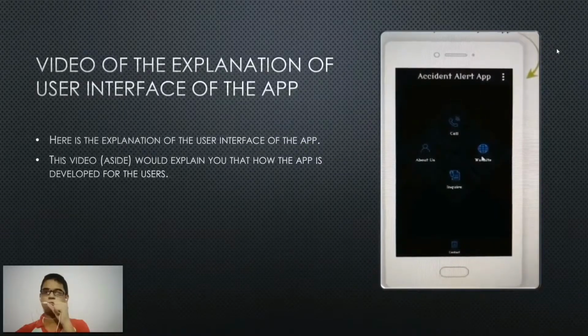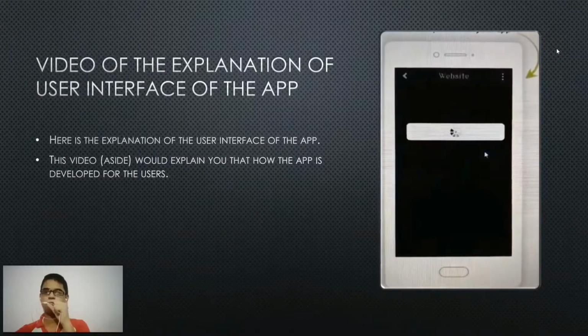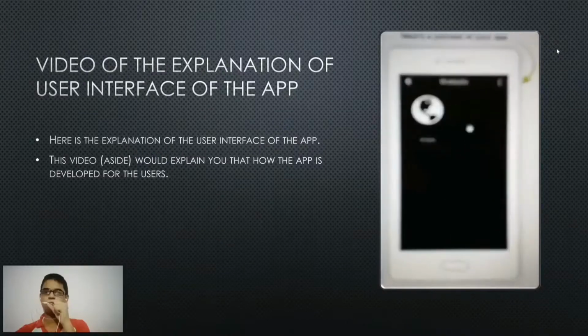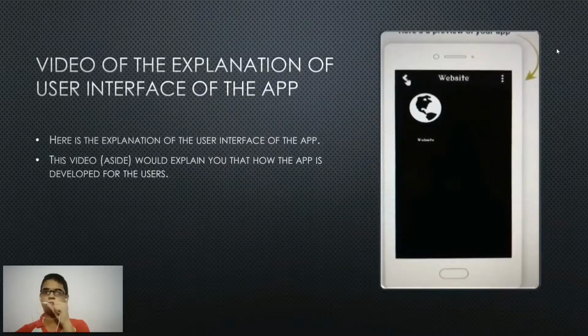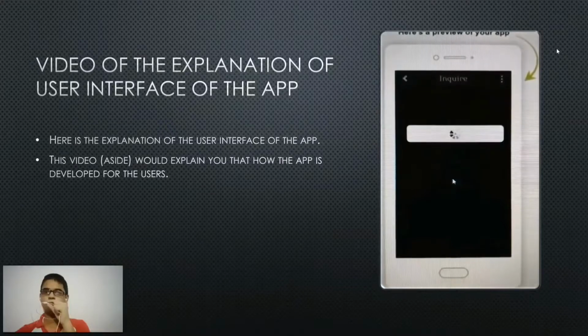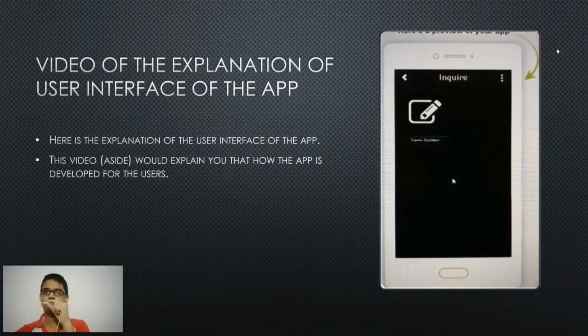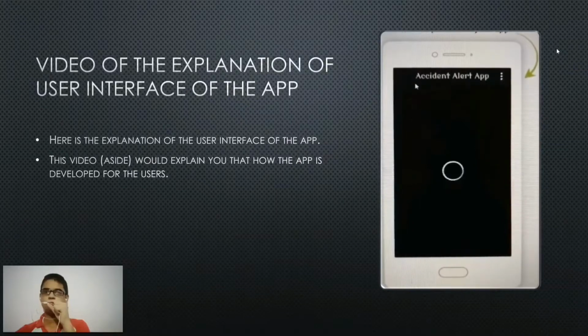In the call section there would be some numbers also. In the website section you can visit our website, and this website would be giving you some information about our project, why we had made this application, what are the reasons of making this application, etc. Then comes the inquire one, and if someone's network is not stable, then he or she may go for this inquire one. In this inquire section, he or she would be getting the same facilities as the website one, but the main difference is the website should also grow. That's why we have a website section also.